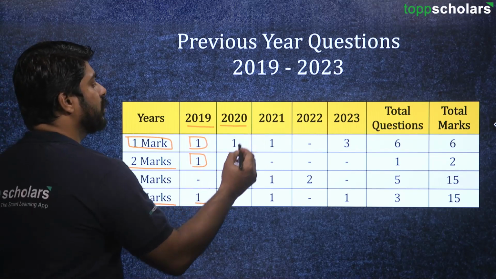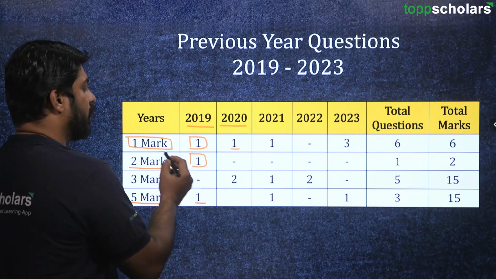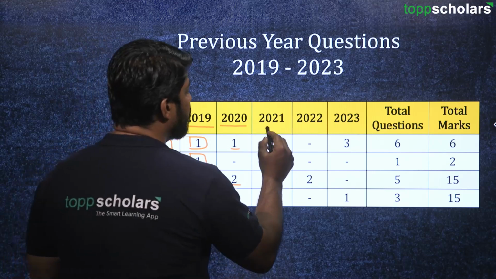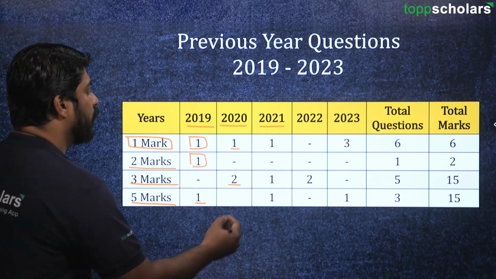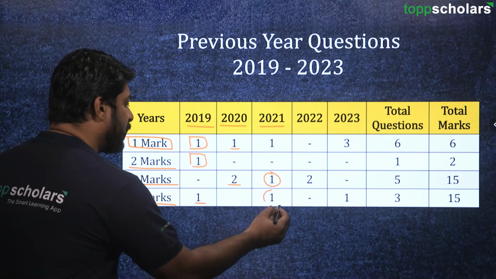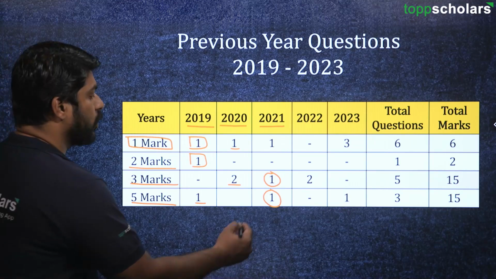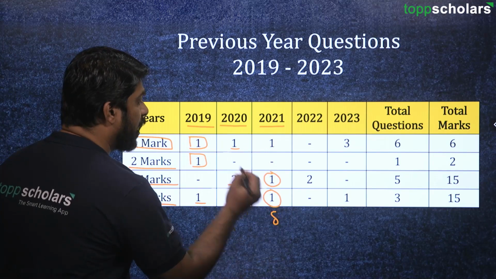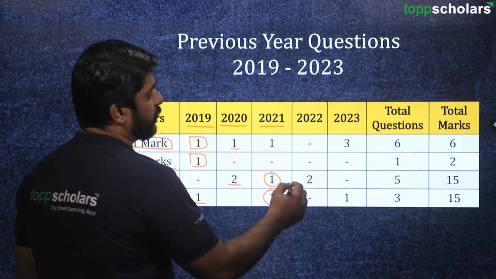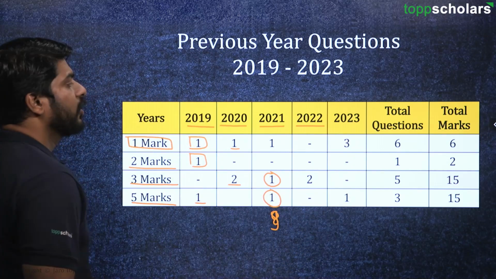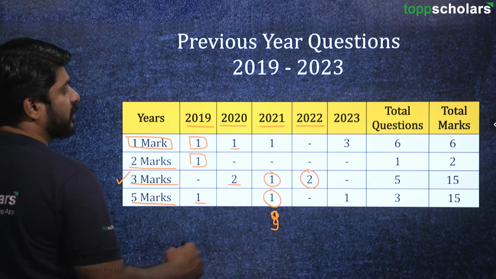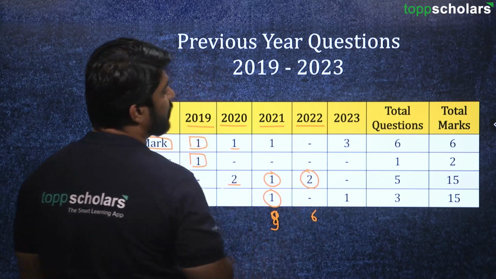Similarly, in the year 2020, we have got one question for 1 mark and 2 questions were there for 3 marks. Similarly, here in the year 2021, we have got one question for 1 mark. Then we have got one question for 3 marks and one question for 5 marks. So total, we can see here there are 8 marks, isn't it? Or in fact 9 marks in this year for this chapter. And here if you look at this, in this year 2022, we have got 2 questions asked for 3 marks. That means total 6 mark questions in this year.